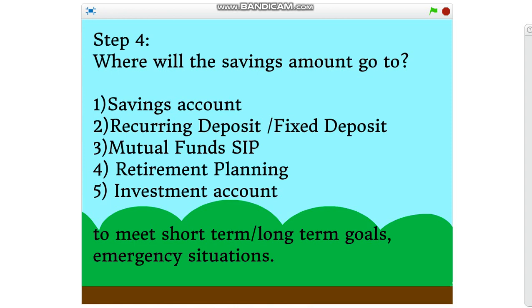Step number 4. Where will these savings amount go to? It should ideally go to either your savings account, fixed deposit, recurring deposit for meeting your short-term or long-term goals or any emergency situations that you may encounter, or your investment account, example mutual funds, retirement plans. Again, it can be for meeting short-term or long-term goals or to make your dream come true.